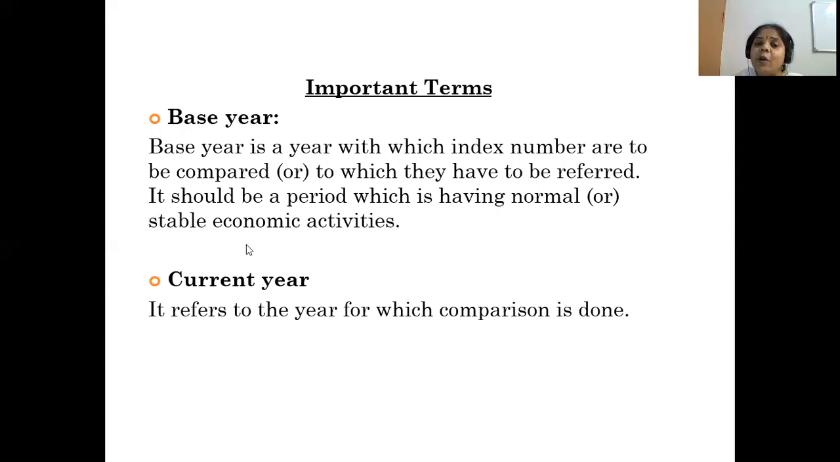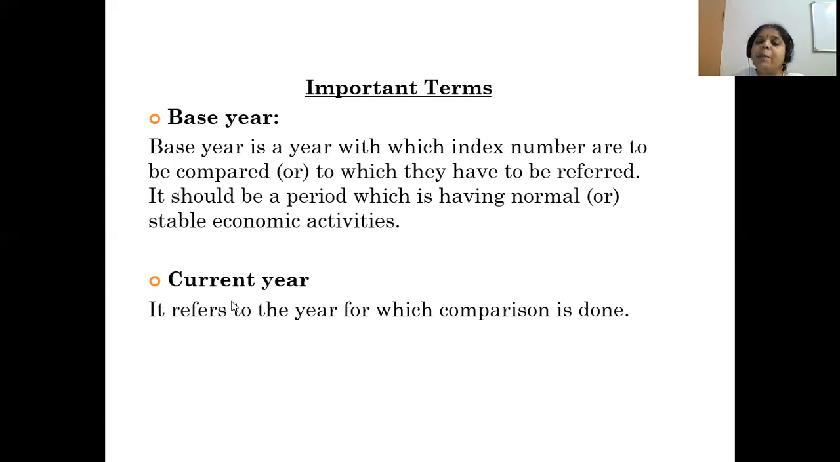What is stable economic activity? Constant economic activity, no severe fluctuations. If prices are increasing more, or demand is increasing more, or there is more inflation, or if there is any war between the countries, or a pandemic situation like COVID-19, those are not normal situations. So that year we do not take into consideration as a base year. Okay, students, got it? That is called the base year.